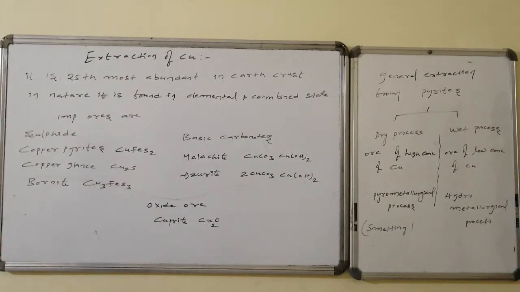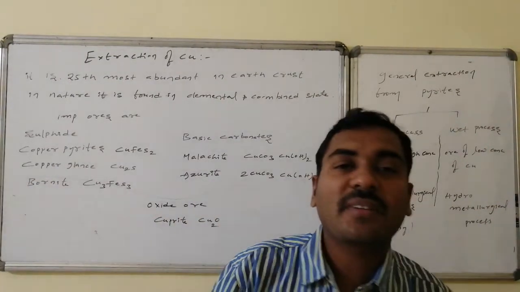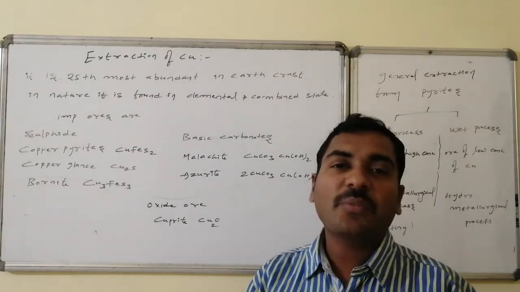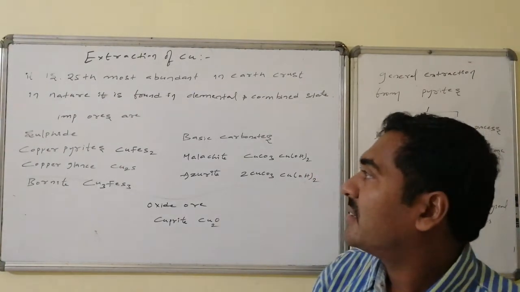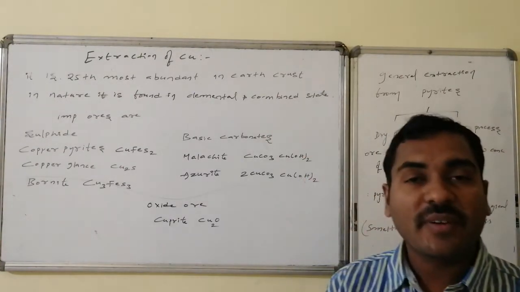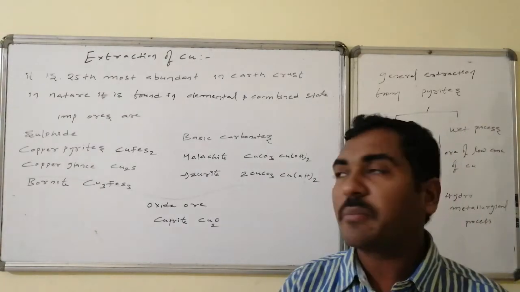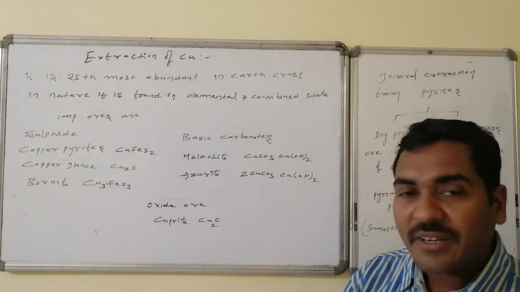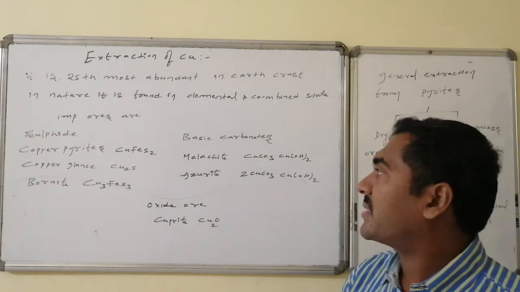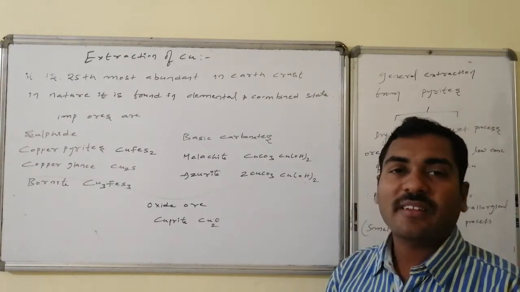Welcome friends. The next part of discussion is extraction of copper. Copper is the 25th most abundant element in the earth's crust, and in nature it is found in the free, that is elemental state, as well as in the combined state. The important ores of copper are sulfide ores, basic carbonate ores, and oxide ores.